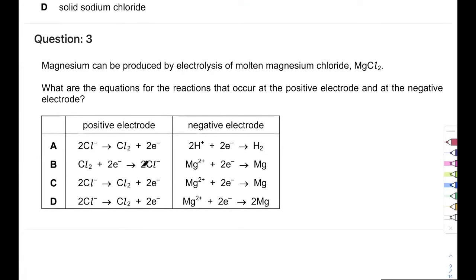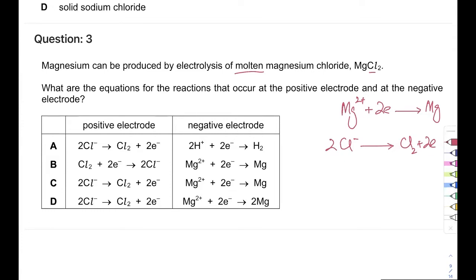All right. Magnesium can be produced by electrolysis of molten magnesium chloride. Again, let's go over the process. You have molten magnesium chloride. Let's identify the ions. Magnesium positive 2, chloride negative 1. Magnesium is molten. There's no water. This will take electrons, make magnesium. The purpose of electrolysis is to make ions convert to atoms. And then chloride changes to chlorine with 2 electrons lost. And there you go. My option is going to be D.